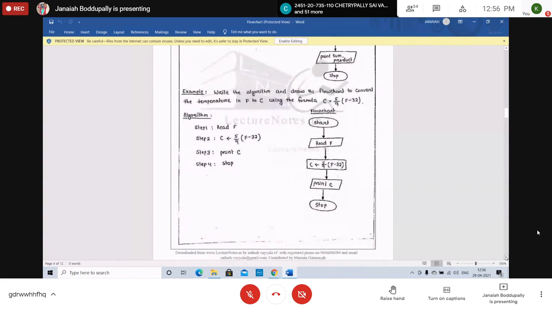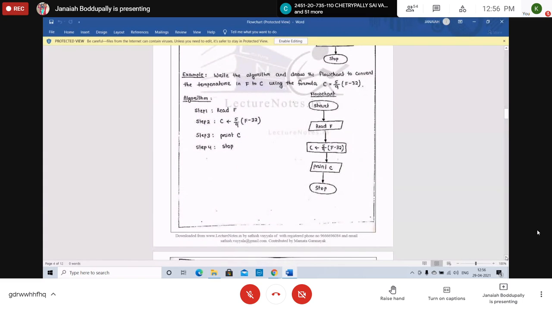Next, algorithm and flowchart. Write an algorithm and draw the flowchart to convert the temperature from Fahrenheit to centigrade. You have already written the algorithm for this. It is very simple: start, stop, read, write, and assignments. We are using only 3 symbols here. Simple algorithms, simple flowcharts. You copy this.